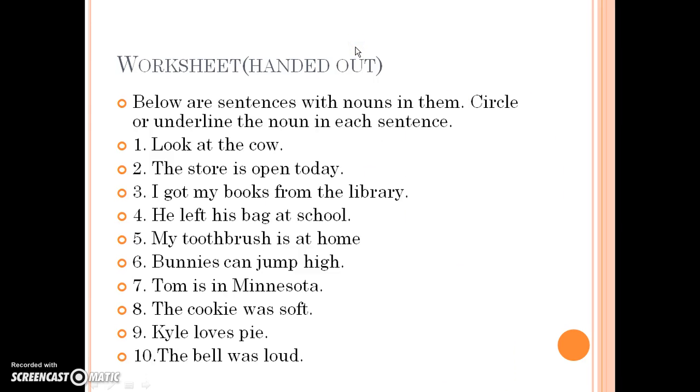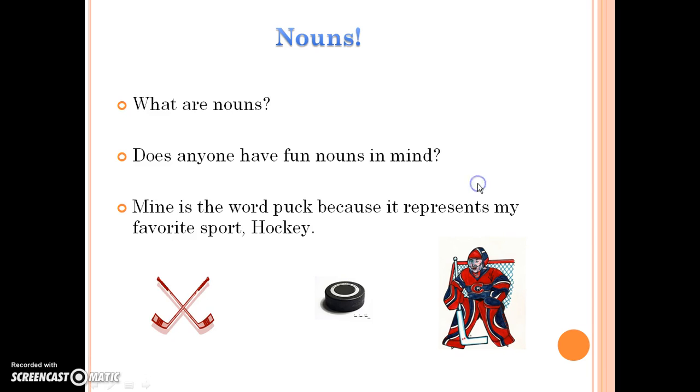And this is a worksheet that will be handed out to the students at the very end, and it will be left up on the board. And they will have time to work on this worksheet. And on this worksheet, they need to underline the noun in each sentence. So they're going to look at the noun, and they're going to underline it. So in this first sentence, look at the cow. They would underline, or they could circle, the cow, which is a noun. Look is not a noun. Look is a verb. And they would continue to go through here, and you would walk around and observe them as they are doing that.